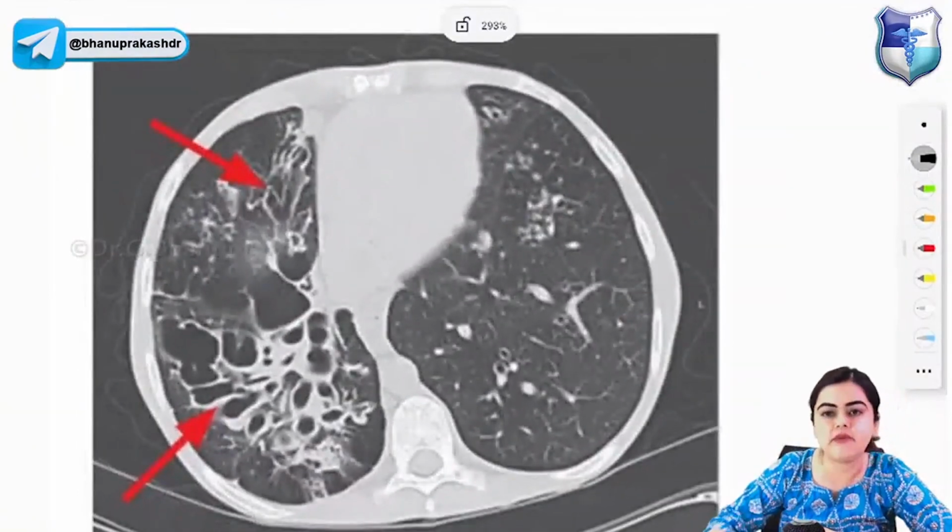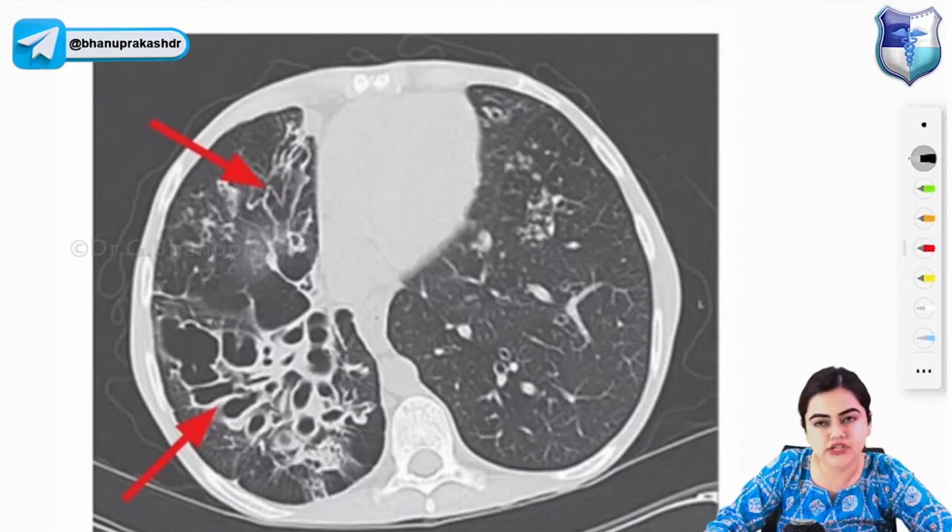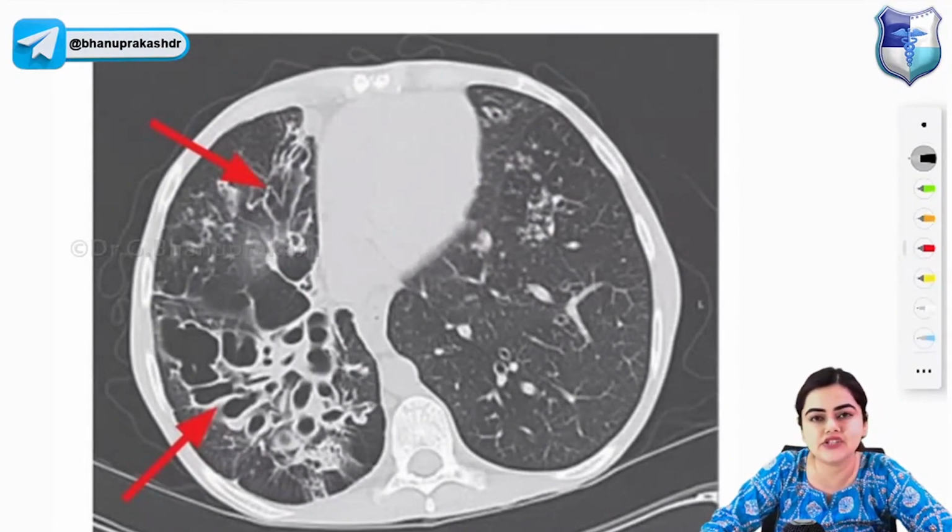This is the CT image showing you bronchiectasis. The chest CT demonstrates markedly dilated and thick walled airways. Red arrows are showing you markedly dilated, thick walled airways, consistent with bronchiectasis. Bronchiectasis is associated with a very special condition, that is cystic fibrosis. It is also associated with allergic bronchopulmonary aspergillosis.